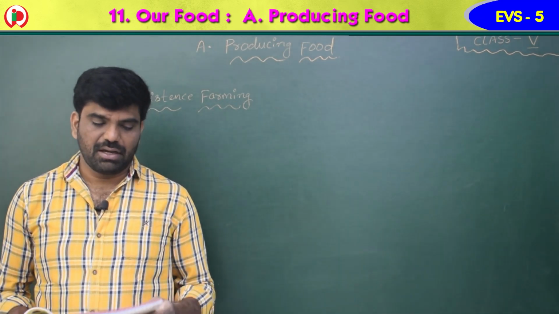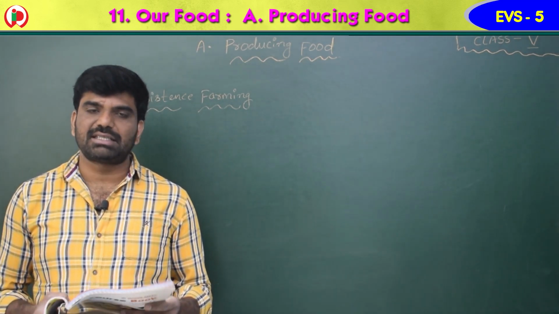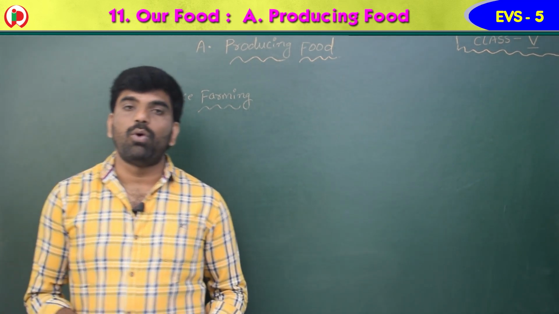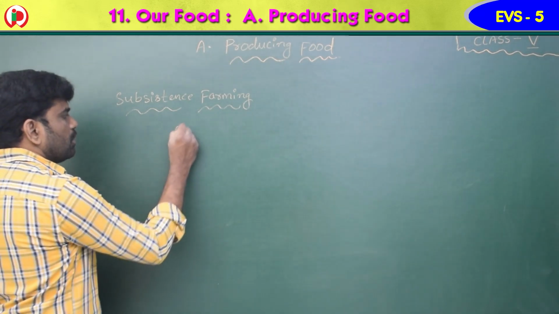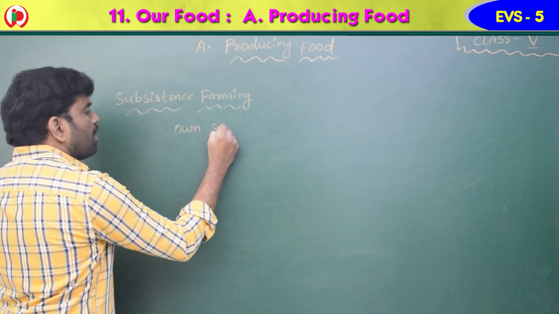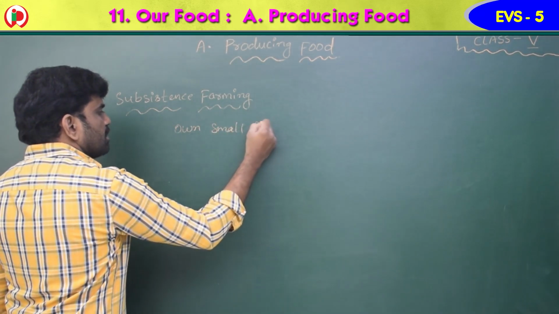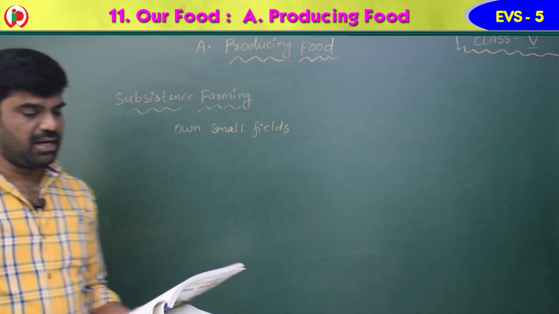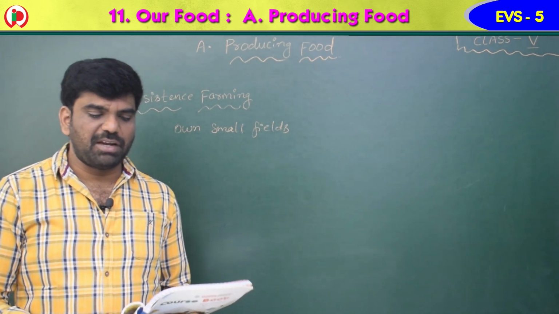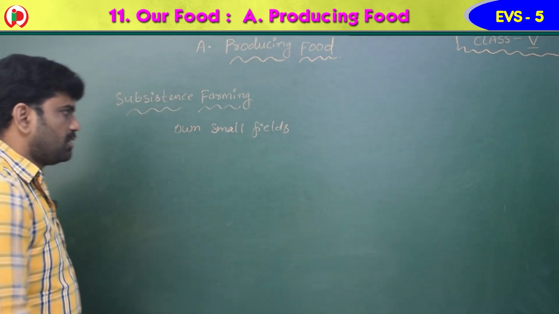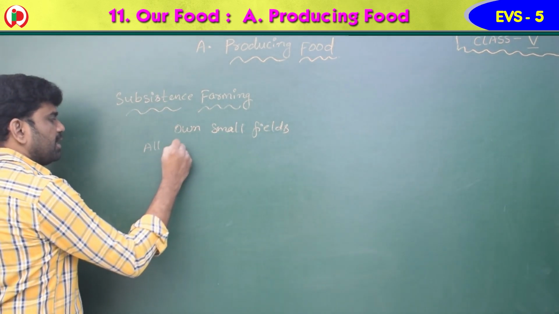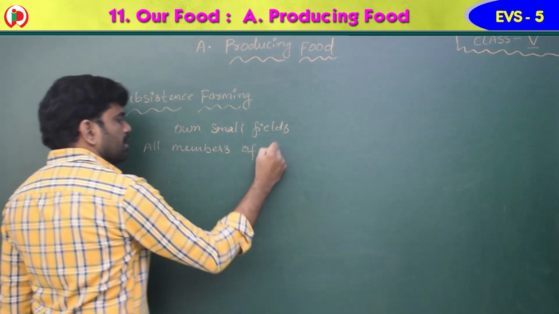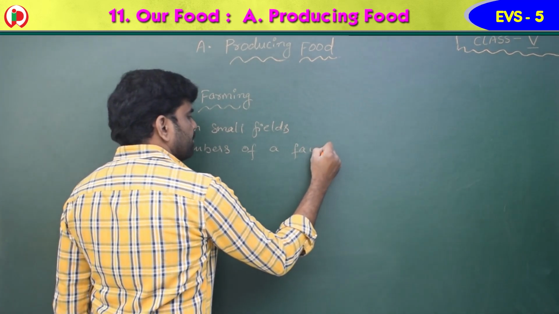Let's see here. One type of farming practiced is subsistence farming. In this type of farming, many farmers have their own small fields. All the members of a family work in that field.